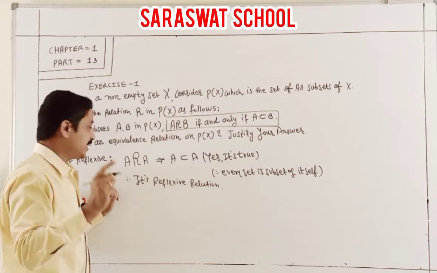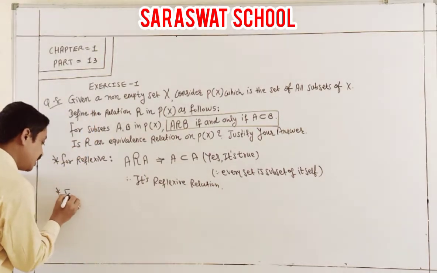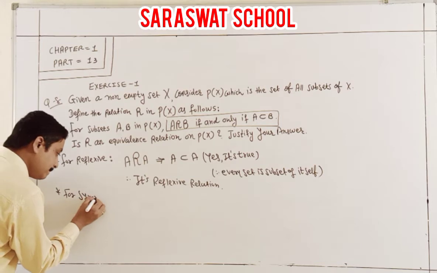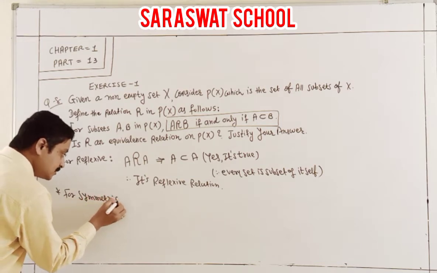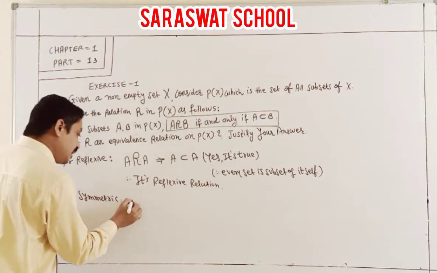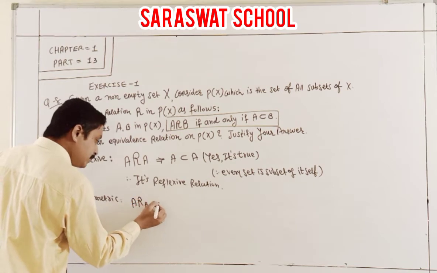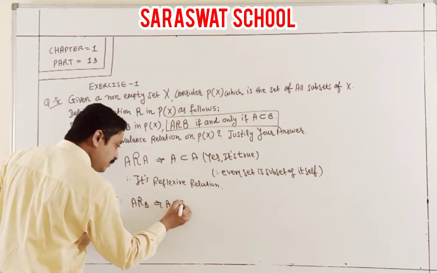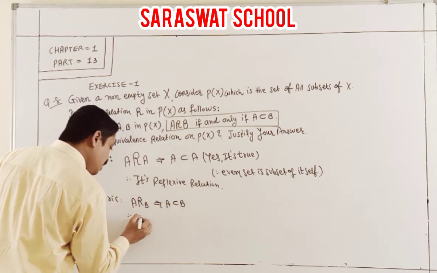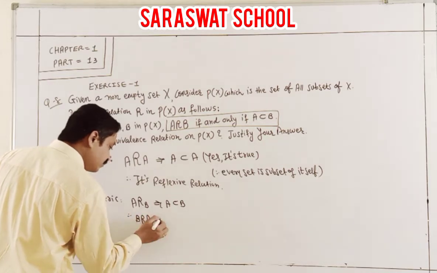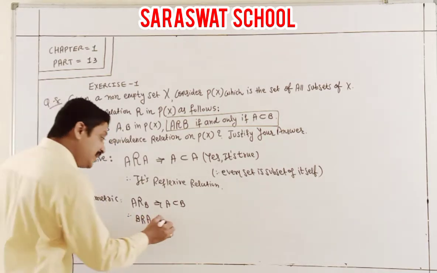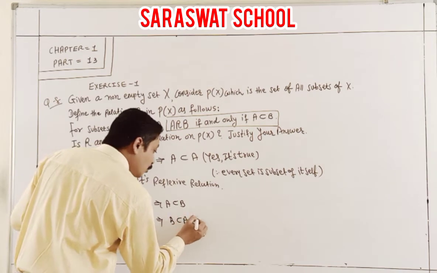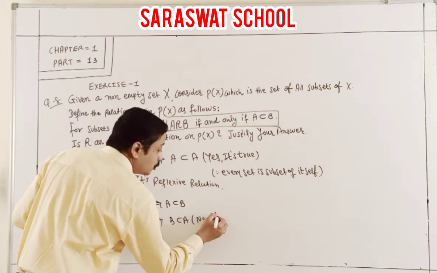Now second, checking symmetric. What is the rule? A relation B, that is A subset B, therefore B relation A, that is B subset A. Is it true? No, it is not true.